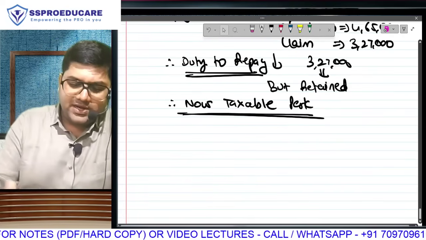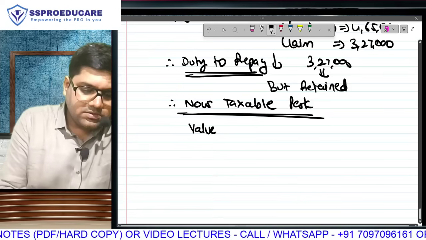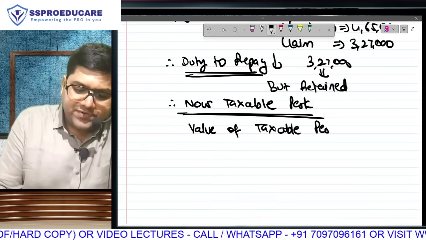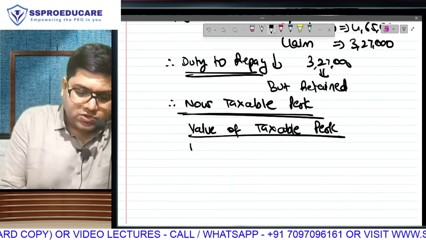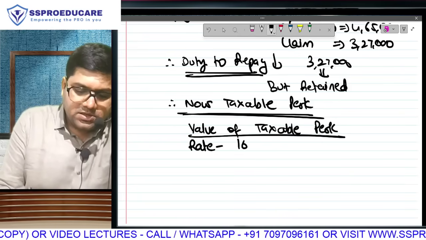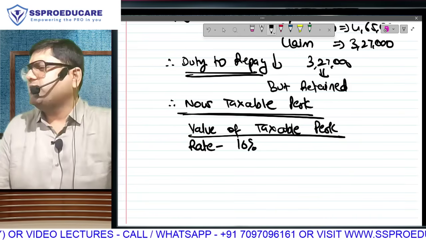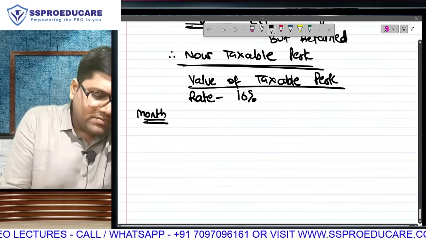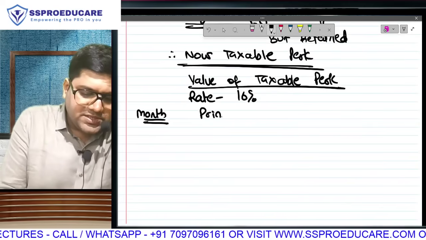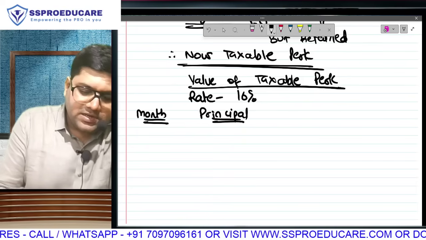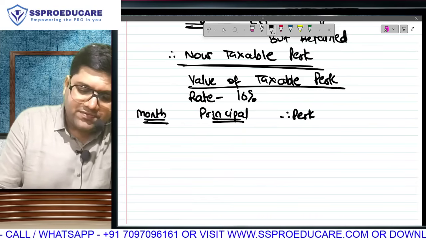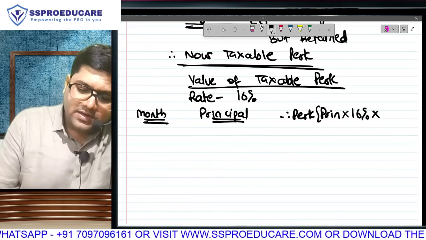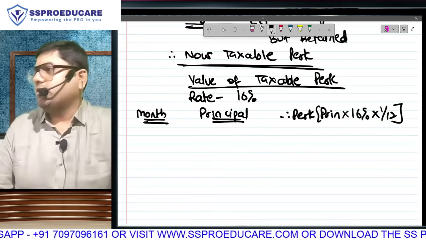Now the final answer is the value of taxable perquisite. First of all, the rate is fixed, 16%. And as far as period is concerned, we will be doing 1 by 12. So we again will make only 3 columns. Month. In this month, how much is going to be the principal? Once we get the principal, we can get the perquisite, because we take principal from the middle column. Rate we have decided, and period will be 1 by 12 because we are doing it on a month-on-month basis.